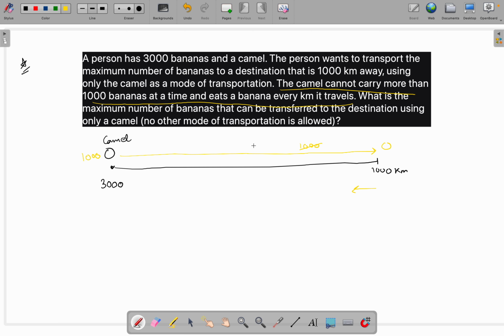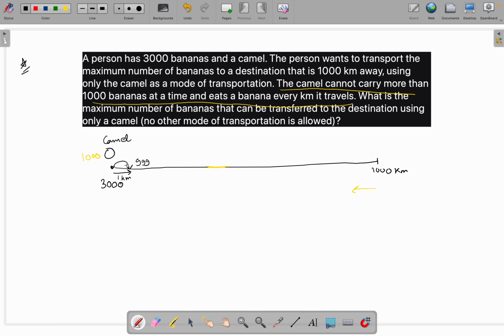What do we have to do? We have to take the bananas in parts. Like first, let me erase this. What we can do is take 1000 bananas at a time, and after 1 kilometer drop those bananas here. After taking 1000 bananas and dropping here, suppose this is 1 kilometer, it will eat one banana, and there will be 999 bananas here.